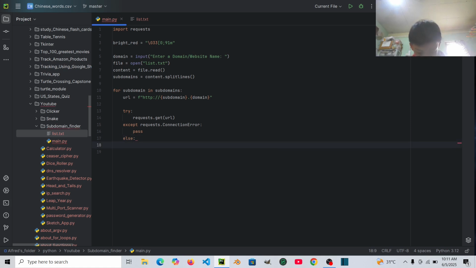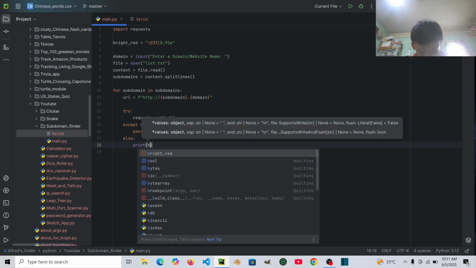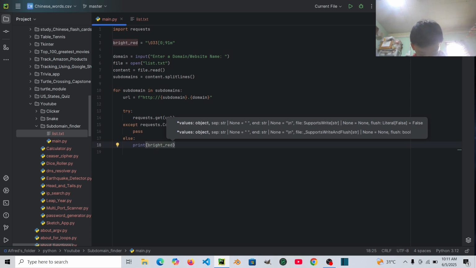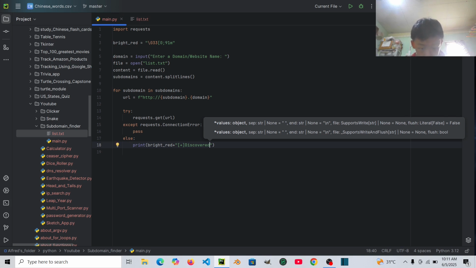Then let's say print. There will be a bright red color plus. If you don't want bright red, then you can change the color and search in Google or something else. But I'm gonna use the color.